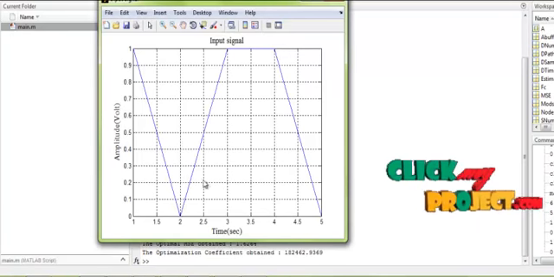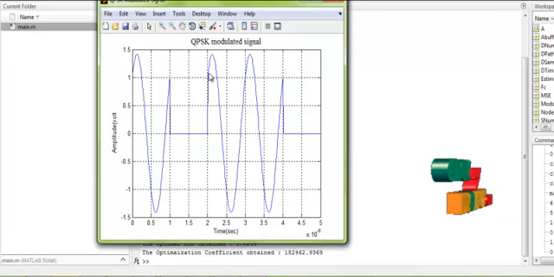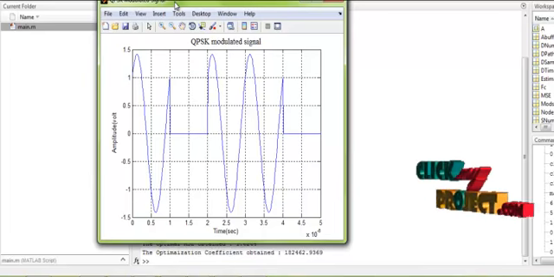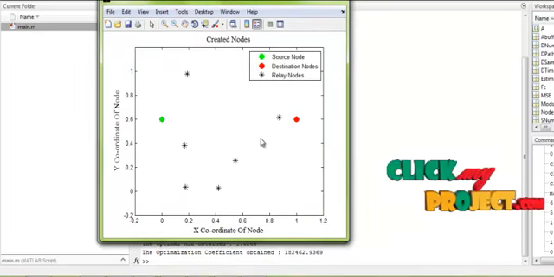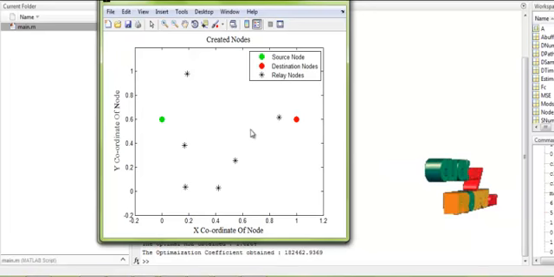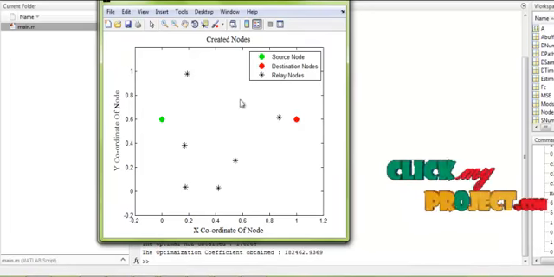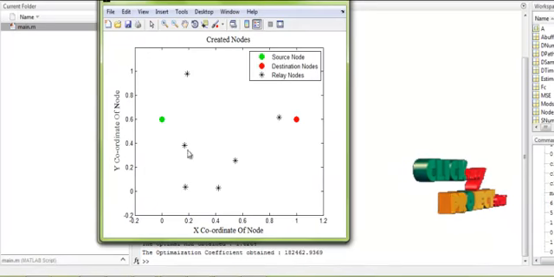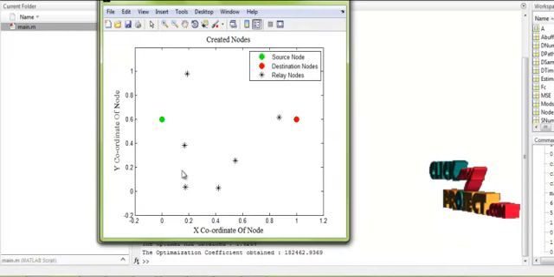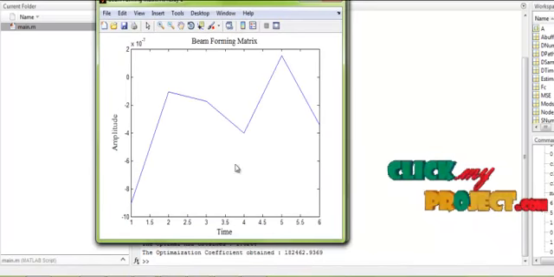This is the input signal that we have. This is the modulated signal, which is modulated using the QPSK modulation scheme. These are the nodes that we have created. Here the green represents the source node and the red represents the destination node. The intermediate nodes are all the relays. The transmissions are done between these relays.